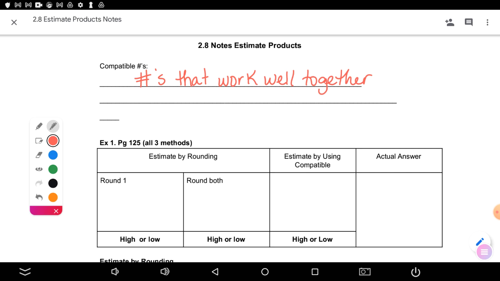Numbers that work well together. Now, thinking about multiplication, what are the easiest kind of numbers to multiply? Logan? Okay, single digit by single digit, right? I agree. What else? Cam? Anything times 0 is 0.